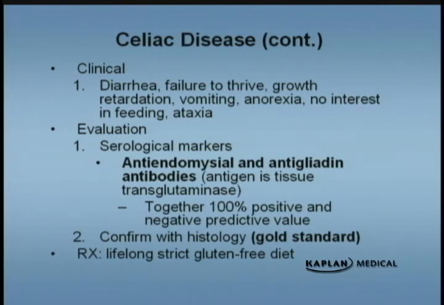The evaluation, a very good screening test is going to be both, these have to be together, the anti-endomysial and anti-gliadin antibodies. The two of those together are almost 100% positive and negative predictive values as a screening test. But the gold standard is going to be histology, so that requires an endoscopy with biopsy, and then you look at it histologically, and that gives you the diagnosis of celiac disease and its dietary management.